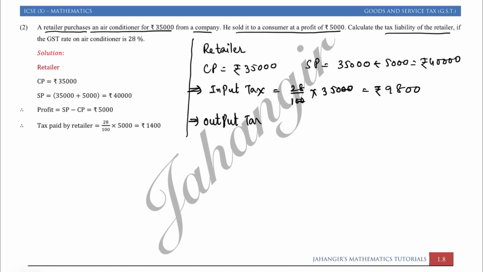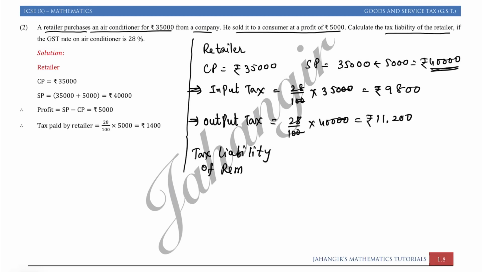Now the output tax. Output tax means the tax which is collected on selling the goods for rupees 40,000. So 28 upon 100 into 40,000, 28 into 400, that is rupees 11,200. Now the tax liability of the retailer means how much amount the retailer has to pay to the government.